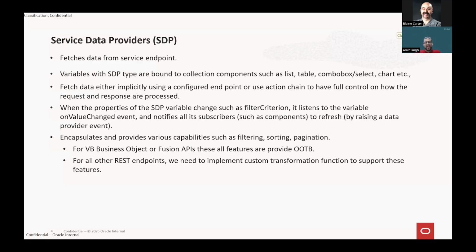Whenever there is any change to the variable, an internal event is fired in the SDP, and the SDP will then try to invoke the API, the API that is attached to the SDP. So any change to any of the SDP properties will invoke the API tied to the SDP.